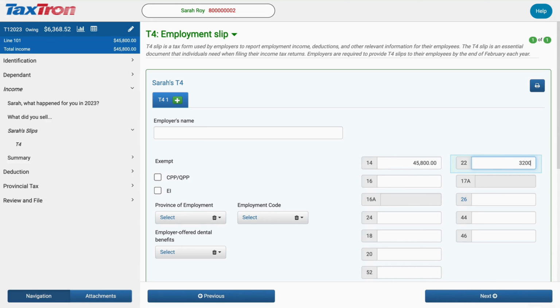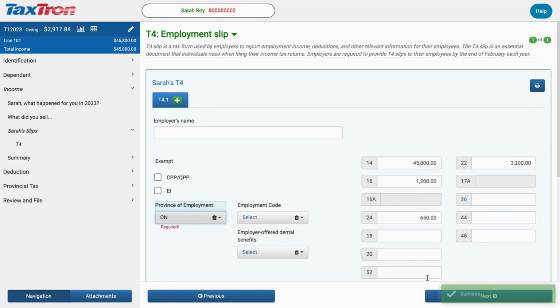Enter $45,800 in box 14 and $3,200 for tax deducted in box 22. Complete the rest of the T4 as shown in the video. As you can see, this person owes $2,917.84. Now, click Next and go to the Deductions tab.